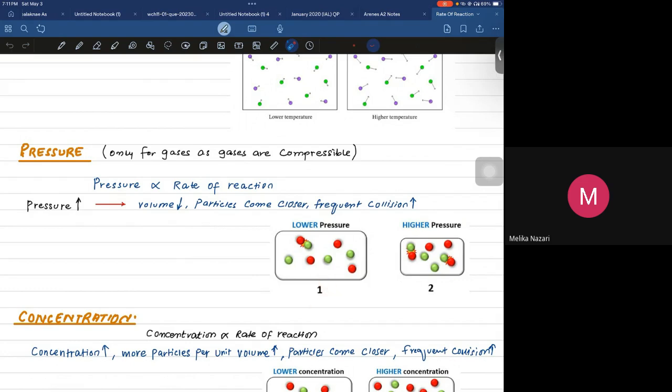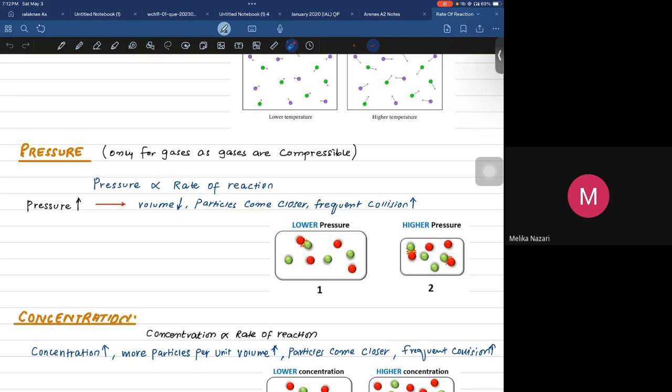So the particles were far away from each other. There were fewer collisions because the particles are far away from each other. So when the collision is lower, obviously the rate would be lower.